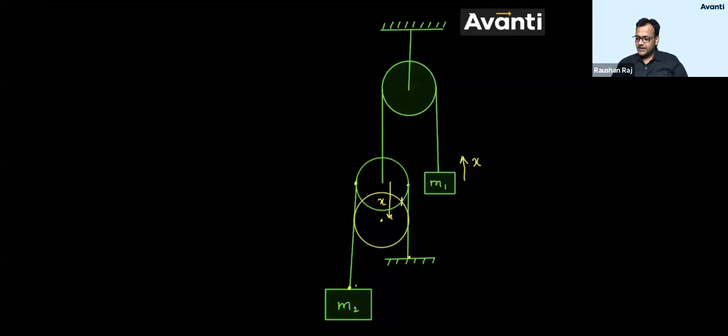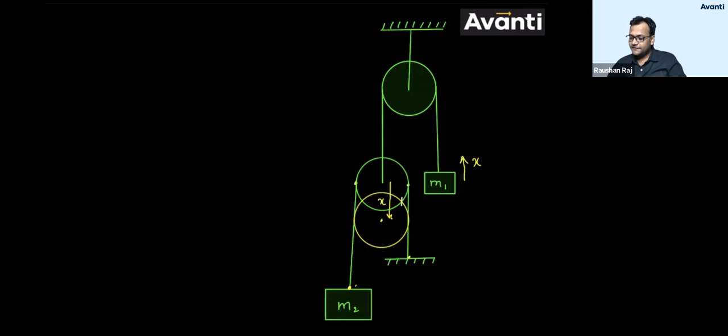Imagine, this pulley has come down by x distance. What is the length of string that will become slack? It will be lost. For the time being, consider it, don't think it is moving down. Just imagine this. Look, why will this m2 come down when the string on this side becomes slack? To make the slack portion tight, because of this force, this block will come down.